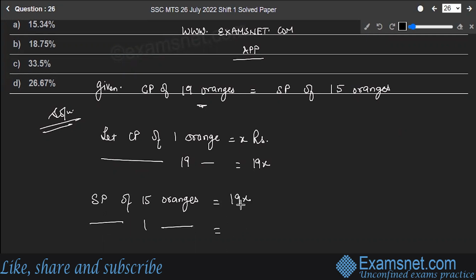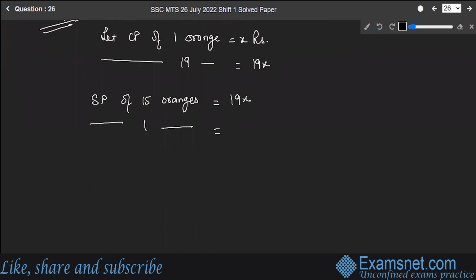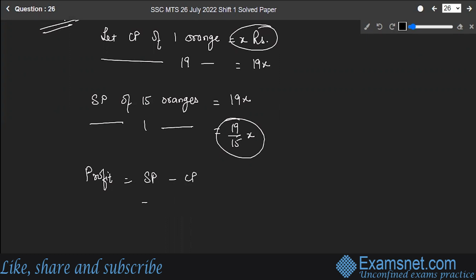Selling price of 1 orange will be equal to 19 upon 15 x. So cost price of 1 orange is x, selling price of 1 orange is 19 by 15 x. What will be the profit? It will be selling price minus cost price: 19 by 15 x minus x. It will give you 4 by 15 x.